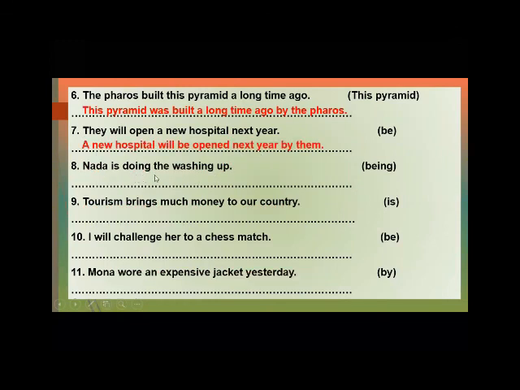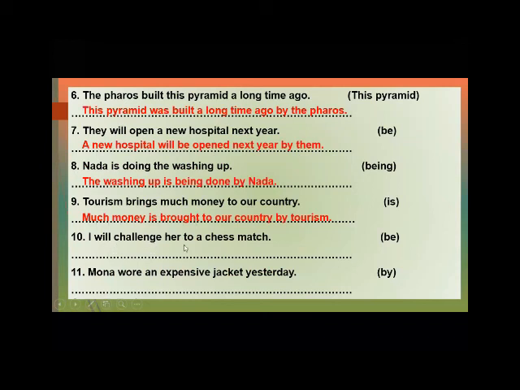Nada is doing the washing up. The object is the washing up. So the washing up is being done by Nada. Tourism brings much money to our country. So here the object, much money, is brought to our country by tourism.